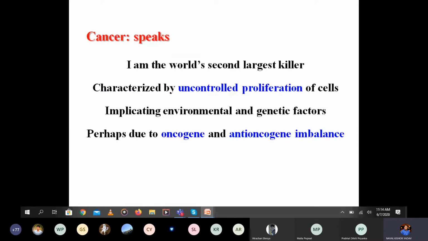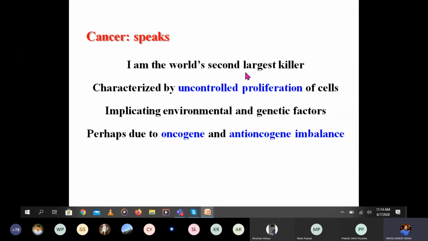So just like Corona, how it speaks nowadays, similarly cancer also speaks. Cancer says, I am the world's second largest killer, characterized by uncontrolled proliferation of cells, implicating environmental and genetic factors, perhaps due to the imbalance between oncogenes and anti-oncogenes.